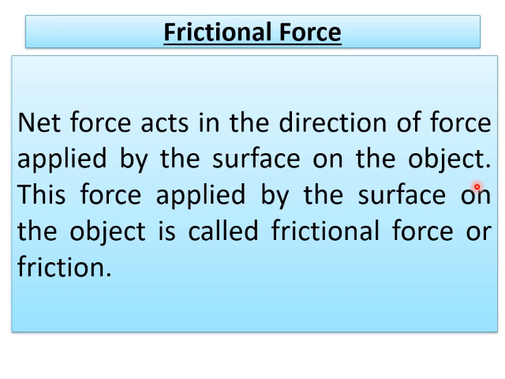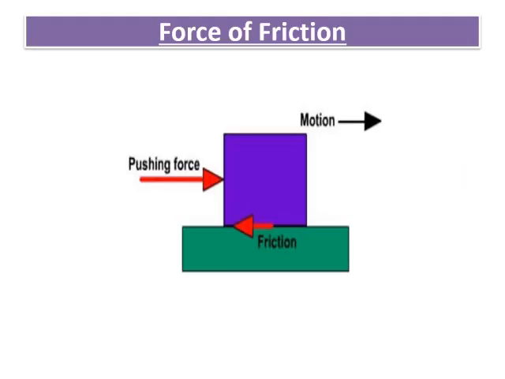So something is acting between the surface of the book as well as the table, making the book stop. That force applied by the surface on the object is called frictional force or friction.